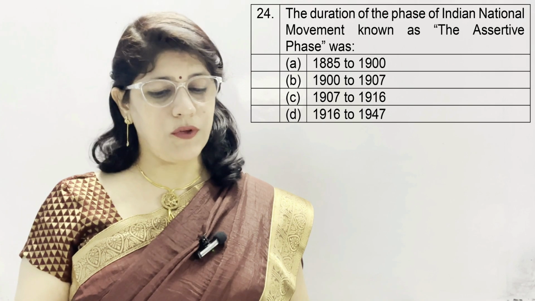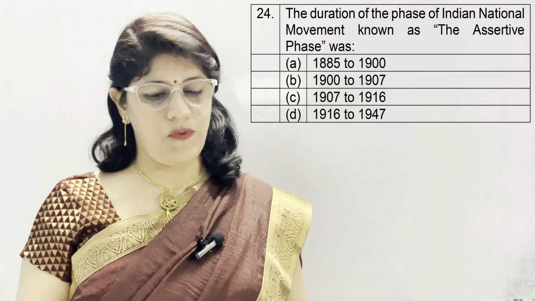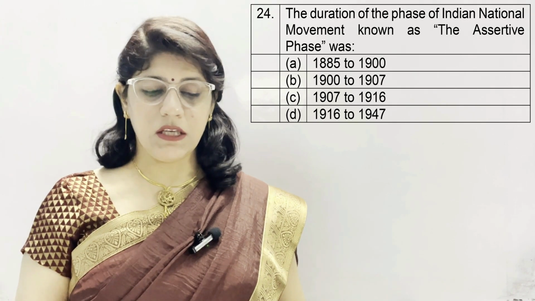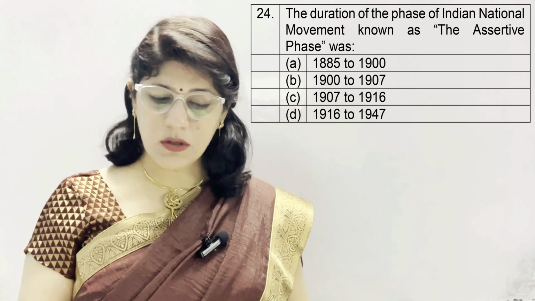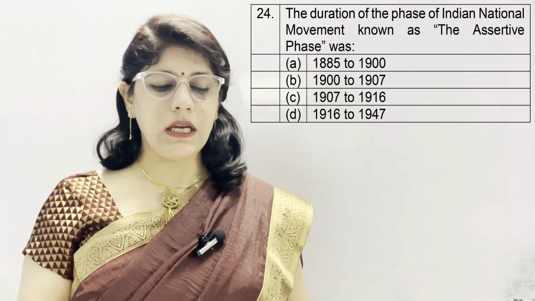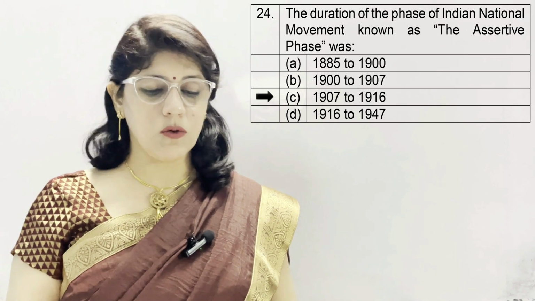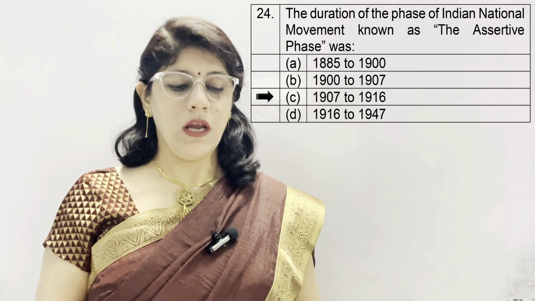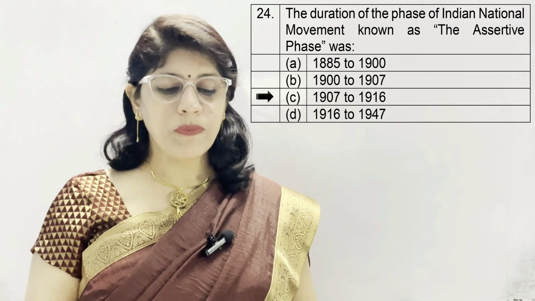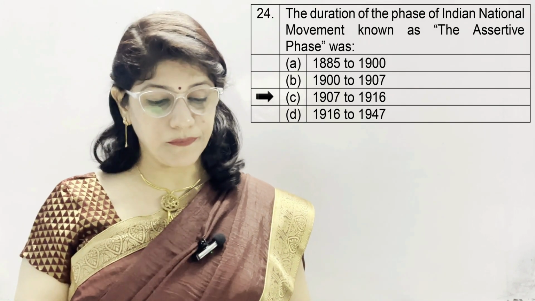Question number 24. The duration of the phase of the Indian national movement known as the assertive phase was: 1885 to 1900, 1900 to 1907, 1907 to 1916, and D. 1916 to 1947. And the correct option is 1907 to 1916. This phase is known as the assertive phase. 1907 is the Surat split, and then 1916, after long effort, their reunion.